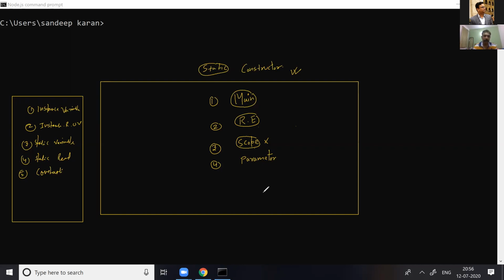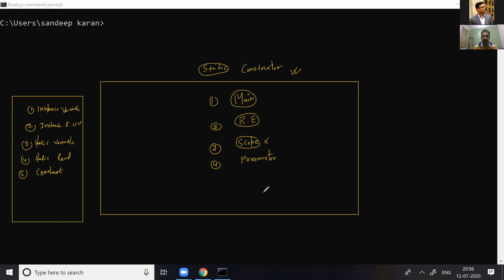Okay. Sandeep, how does a static constructor differ from a normal constructor? Sir, if you have a constructor within a class, the constructor will never be called unless you allocate the memory of the class by the new operator.